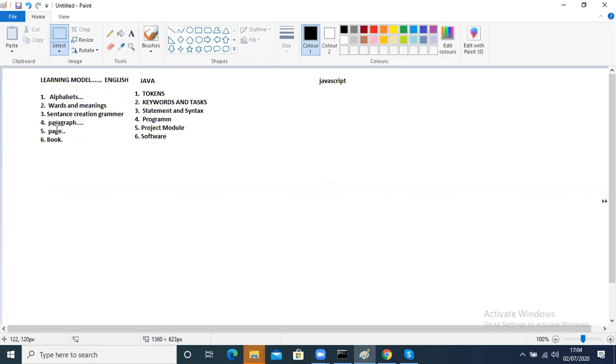Then when compared to the next step, what is there? It is paragraph. Paragraph means what? Paragraph means it's a collection of sentences, nothing else. But what you have to identify there is that each and every sentence should belong to one particular topic, then only it's a paragraph. You are getting it? Like that only, a program is also a collection of statements.